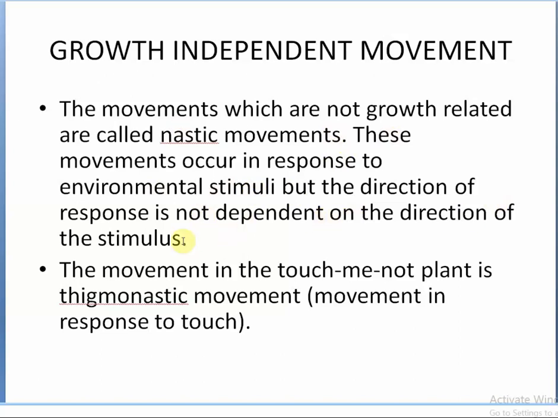So these movements occur in response to environmental factors, but the direction of response is not dependent on the direction of the stimulus. That means the movement can occur in any direction. It is not dependent on the direction of the factor or the direction of the stimulus.